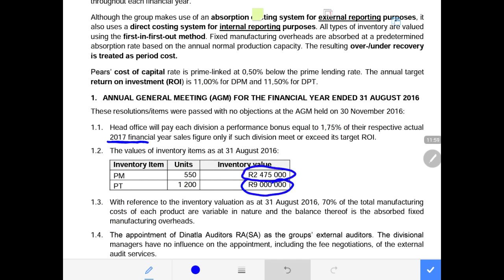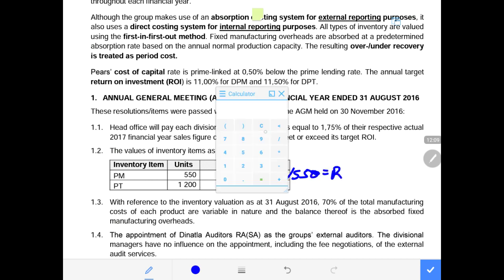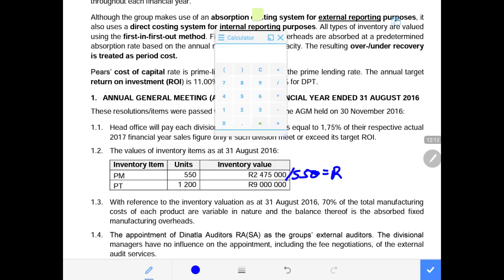For all these two inventories, if we say 2,475,000 divided by 550 units, this will give us the cost of the opening inventory. How much did it cost us to produce one unit in the previous accounting period?